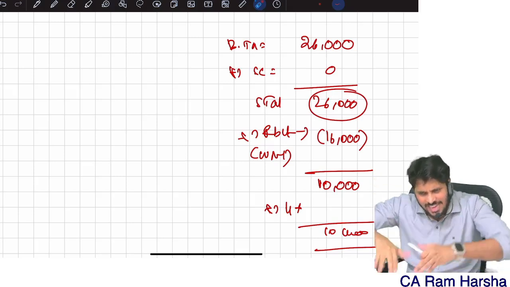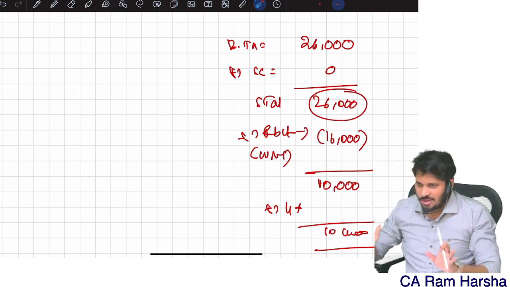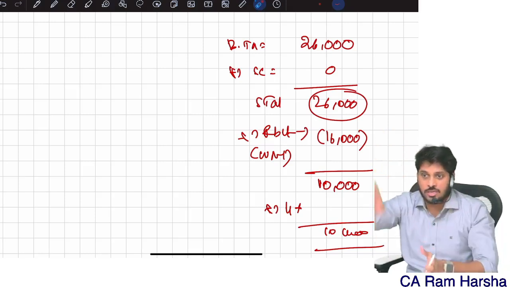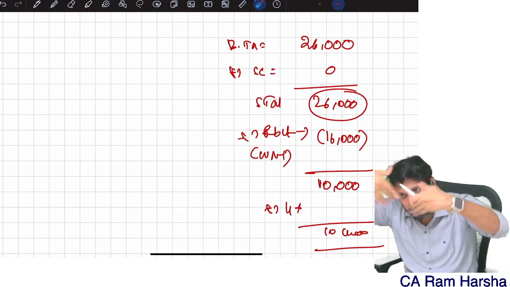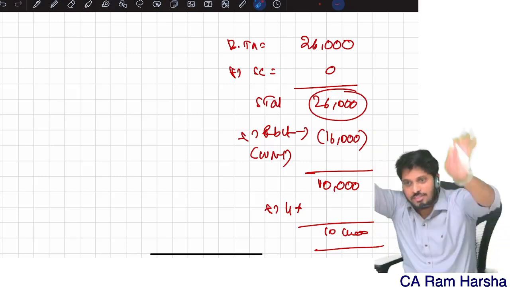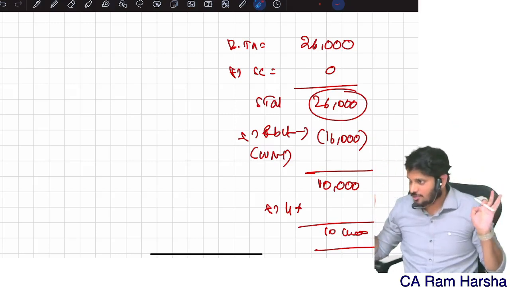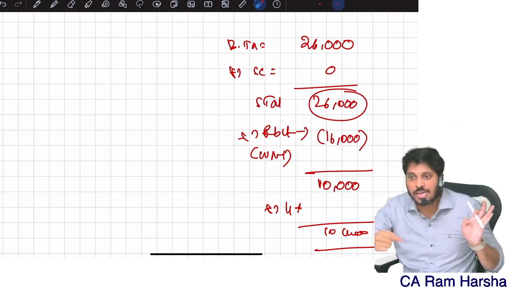Instead of that, sir, take the income itself. Don't ask me tax. I'm giving income. See, I have to pay tax on income. I will not pay tax. I will pay income itself to you. Take 10,000 with you. Don't ask me 26,000. This is the concept behind this rebate.